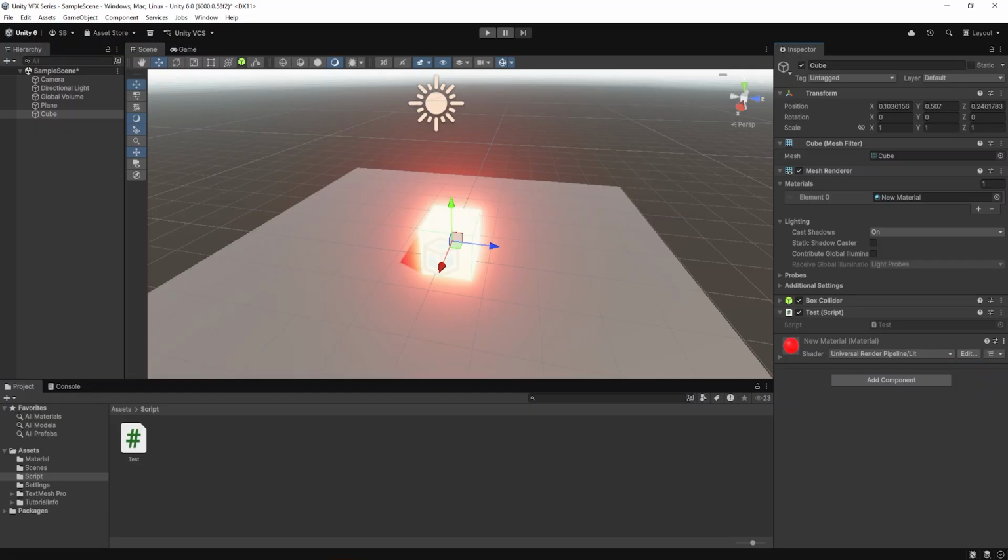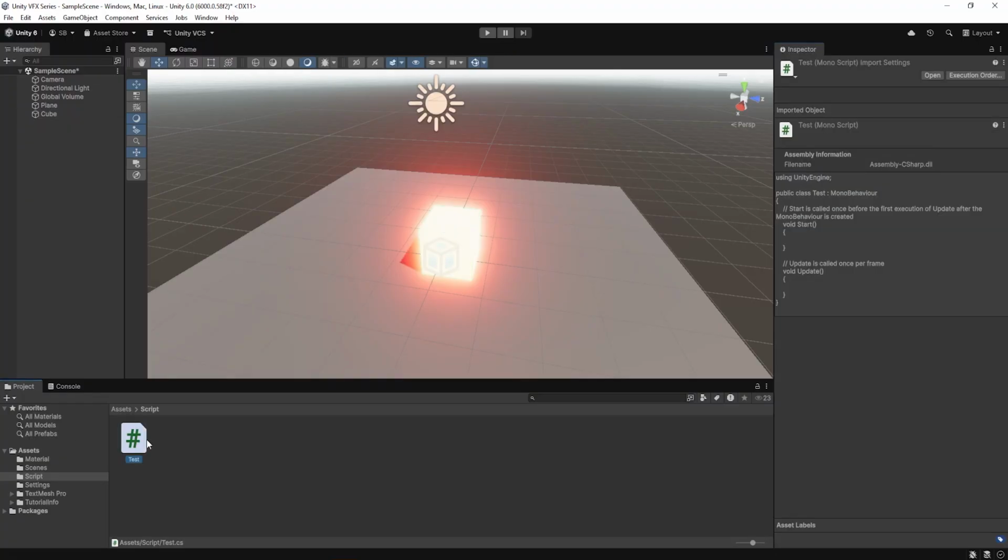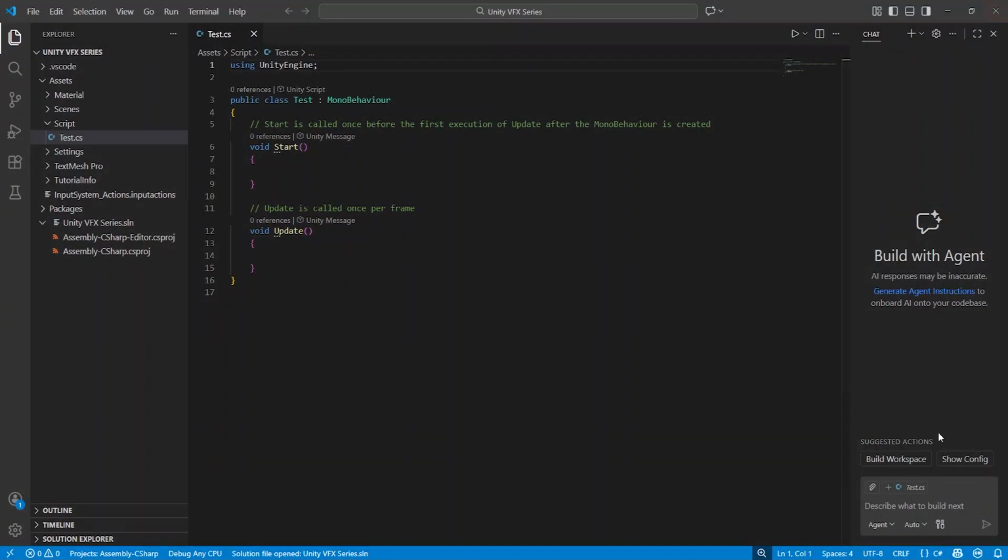When I open the script, Unity gives us some default code. We'll select this and double click, and it will open in VS Code. You need VS Code or any code editor to write scripts. It comes with two functions, void Start and void Update. Void Start runs the code at the start of the game. When you start playing the game, it runs your code. But the Update function runs your code every frame.